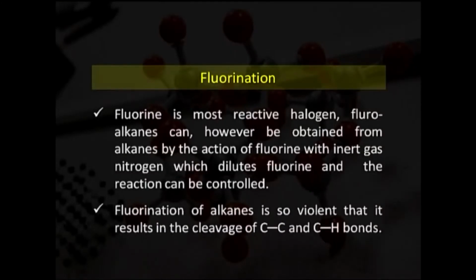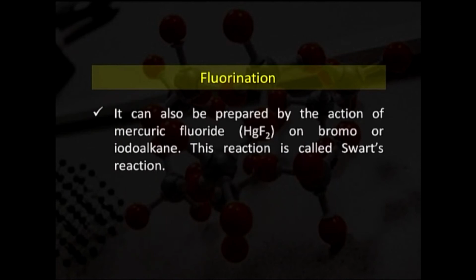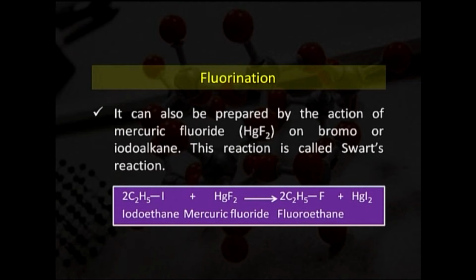Fluorination of alkanes is so violent that it results in the cleavage of carbon-carbon and carbon-hydrogen bonds. Fluoroalkanes can also be prepared by the action of mercuric fluoride, that is HgF2, on bromo or iodoalkanes. This reaction is called the Swarts reaction. In this reaction, C2H5I, that is iodoethane, reacts with HgF2, and these reactants are converted into C2H5F, that is fluoroethane, as the product, along with HgI2.